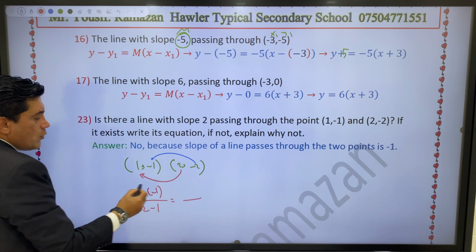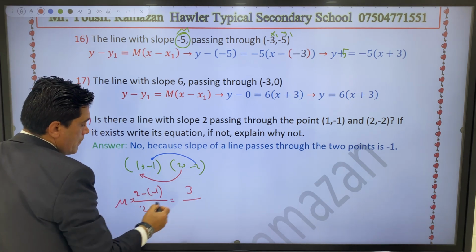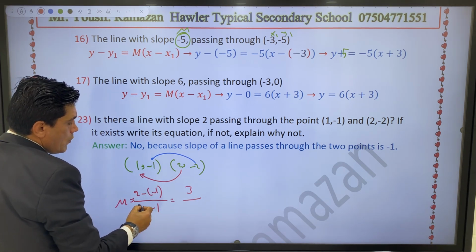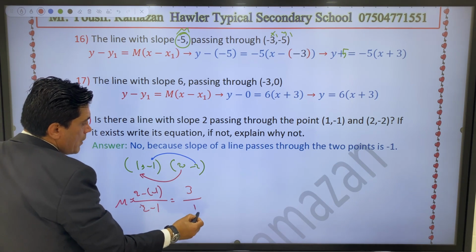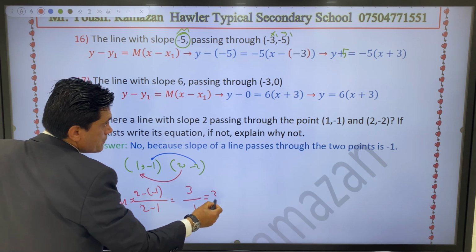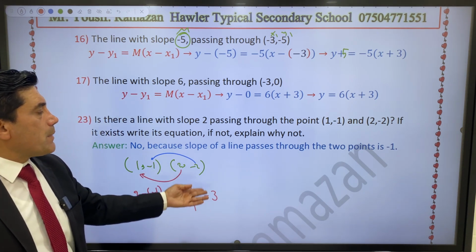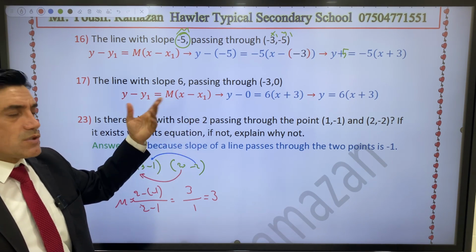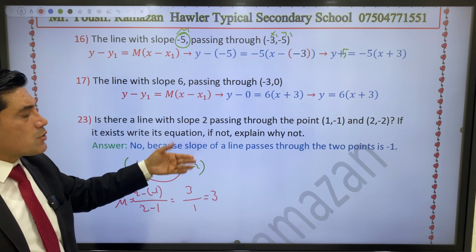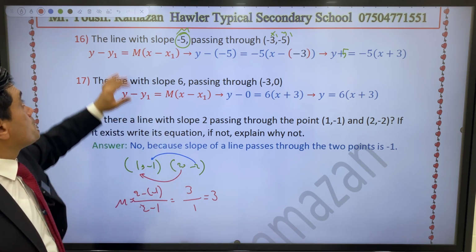Negative negative is positive, so negative 2 plus 1, and 2 minus 1 is 1. Your slope is 3, but the book said slope is 2, so it is wrong. If it is wrong, you cannot write the equation.